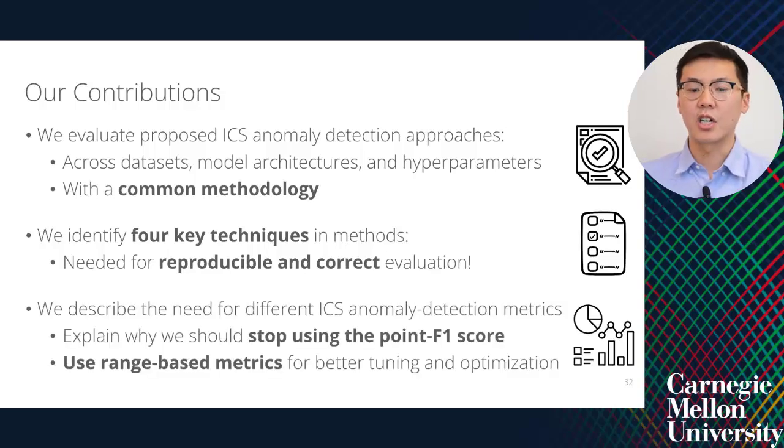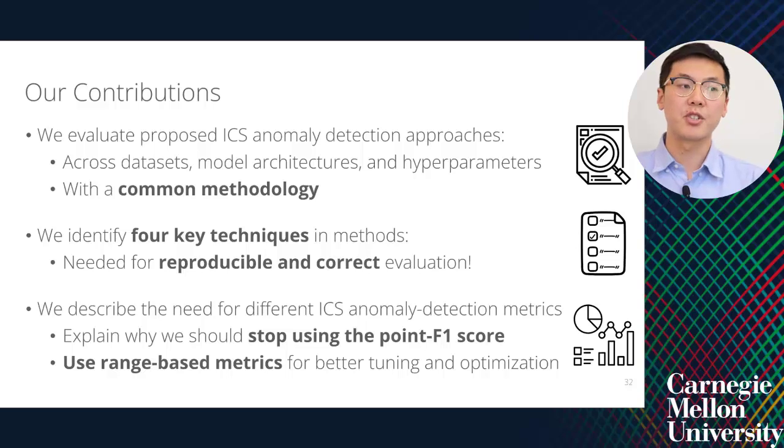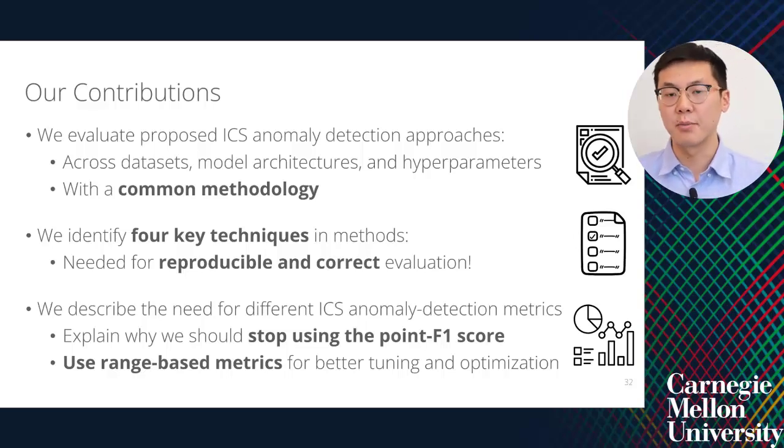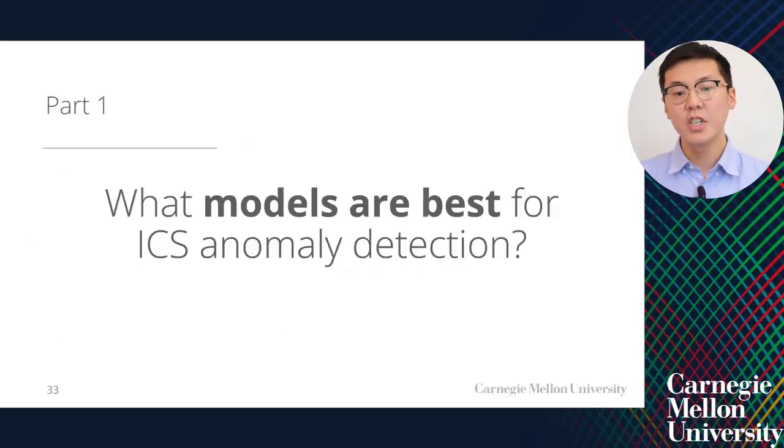In the second half of our talk, we describe the need for different ICS anomaly detection metrics. I'll explain why we should stop using the point F1 score, a commonly used metric in prior work, and instead use range-based metrics for better tuning and optimization of anomaly detection models. So for the first part of our talk, we ask, what models are best for ICS anomaly detection?